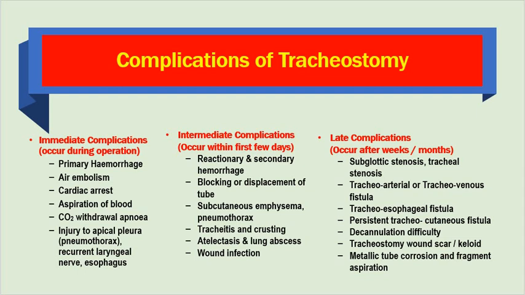Persistent tracheocutaneous fistula, that is, when you decannulate, the fistula does not close down. Decannulation difficulty will be described later on. And tracheostomy wound scar or keloid, when the patient is prone to keloid formation. Sometimes metallic tube corrosion and fragment aspiration to the lungs. This is rarely seen. We have seen 1 or 2 cases of tube corrosion and fragment aspiration.